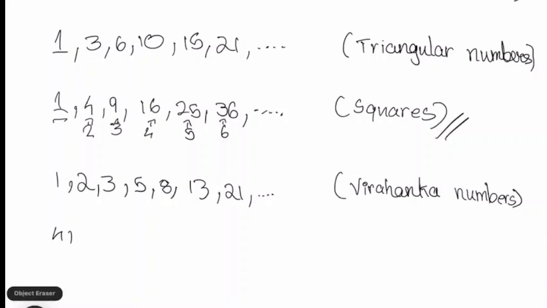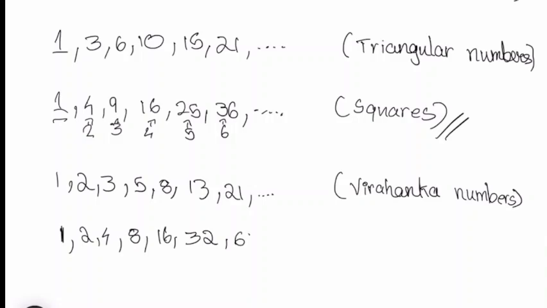It will start with 1, then 2, then 4. 2 square is 4, then 2 twos are 4, then 4 twos are 8, then 8 twos are 16, then 16 twos are 32, 32 twos are 64. Like that you continue. These are known as powers of 2.